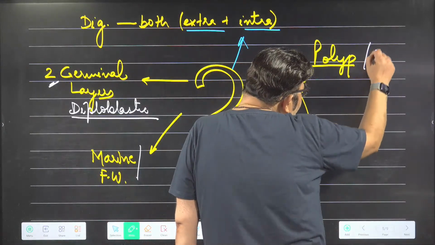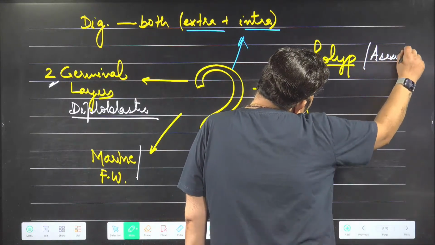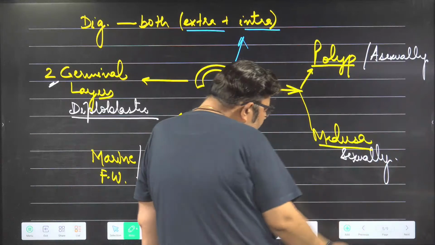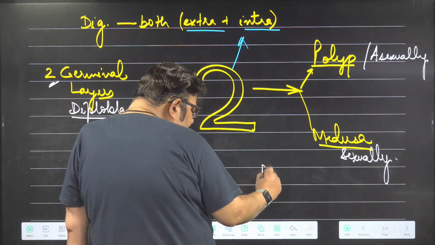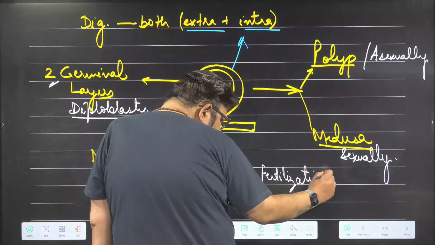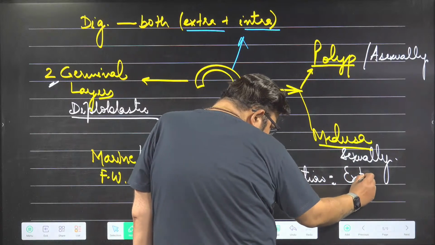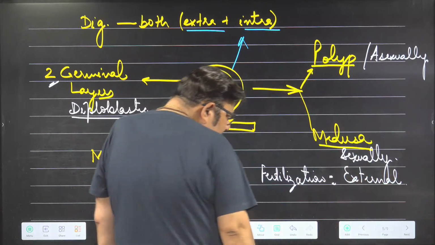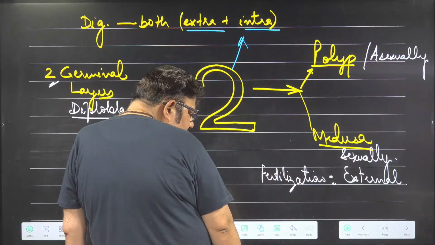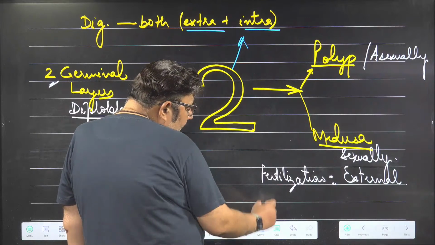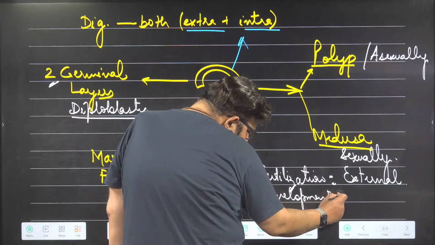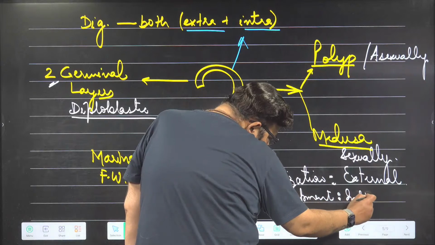Polyp reproduces asexually, and medusa reproduces sexually. Tell me, fertilization? Yes, you said right, it is external. Fertilization is external. Development is indirect.